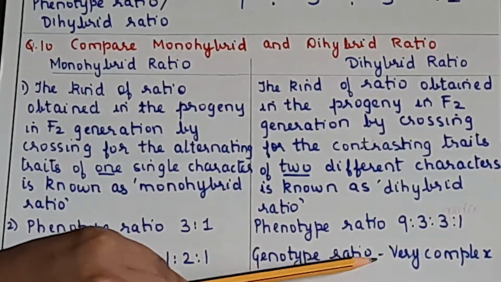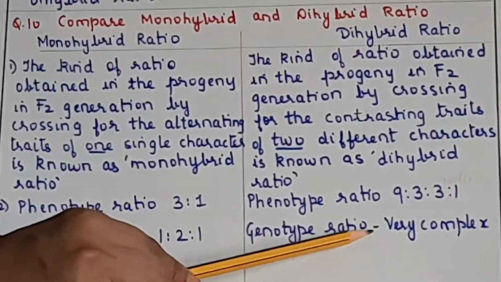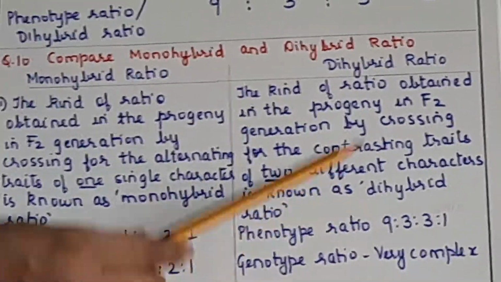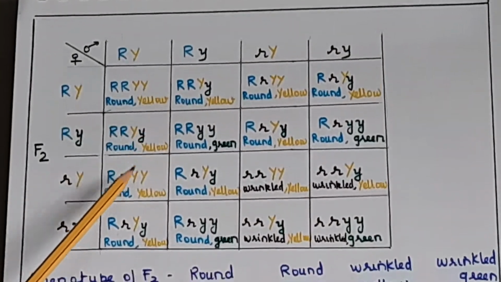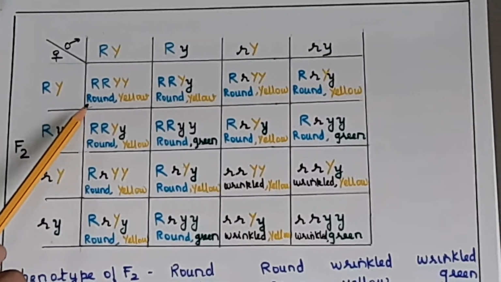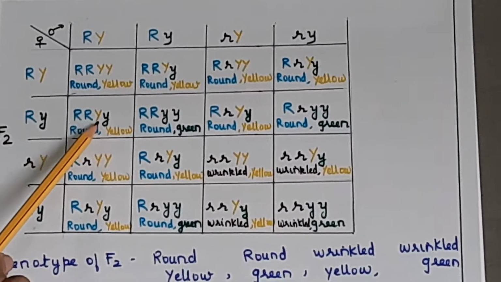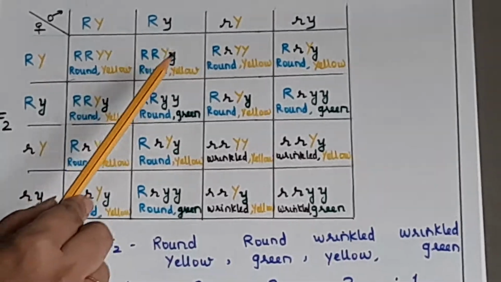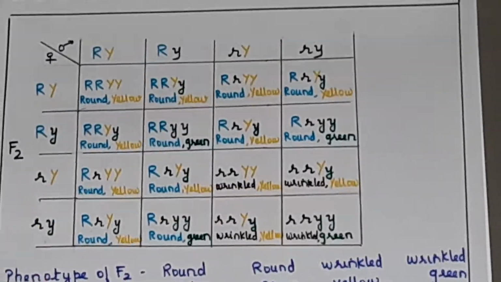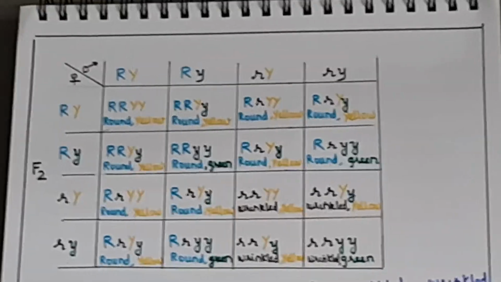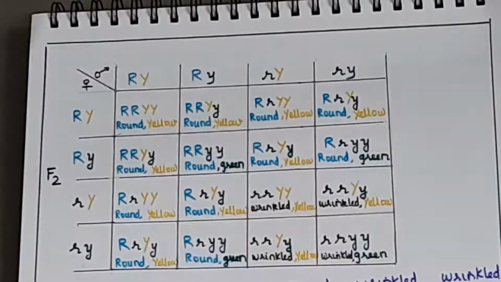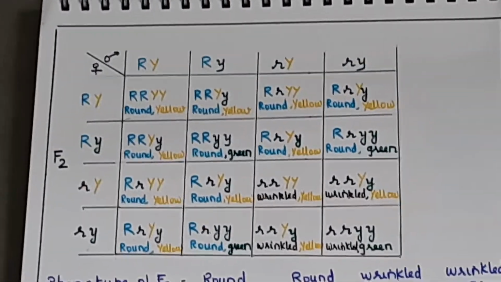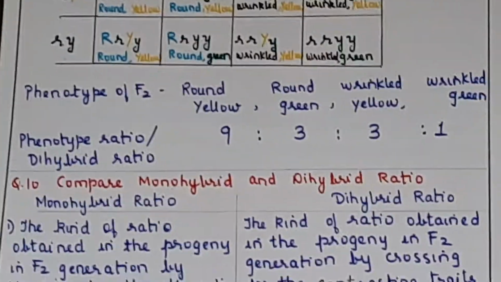Now the genotype ratio, you are not expected to know, it's very complex. If you observe the genes, this is homozygous; how many homozygous are there? Only 1, correct? Then this is heterozygous, so how many are there? This is 1, this is 2. Like that the genotype ratio is too complex, so it's generally not asked. Is it clear? In case you have missed any part, we'll pause it for you so that you can take it down, and then we'll move to the next part.